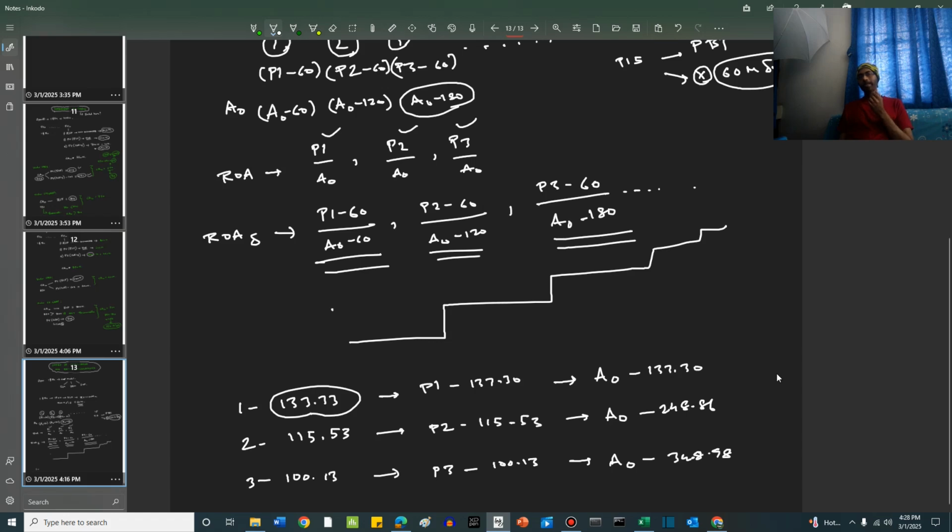Also, what happens is the equity also gets impacted because the asset is getting impacted, right? Equity is basically a function of the asset and the liabilities. So if assets are getting impacted, the equities are also getting impacted, right?